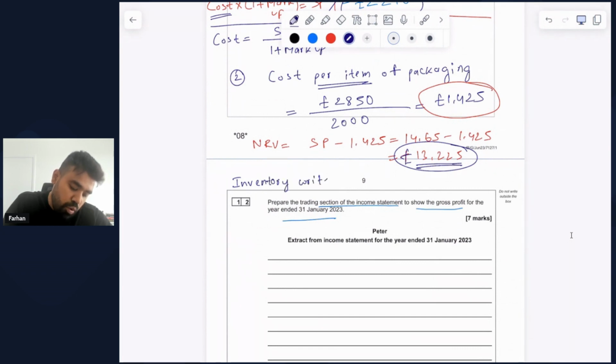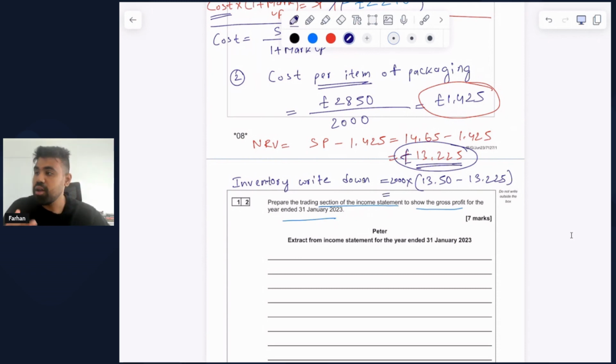First of all, we find the difference between the net realizable value and the original cost, which is 13.5 minus 13.225. And then because we have 2,000 items in total, the total inventory write down will be 2,000 multiplied by the difference of 13.5 and 13.225. Once we do that, we get a total of £550 as the total amount that we need to write down for the inventory.